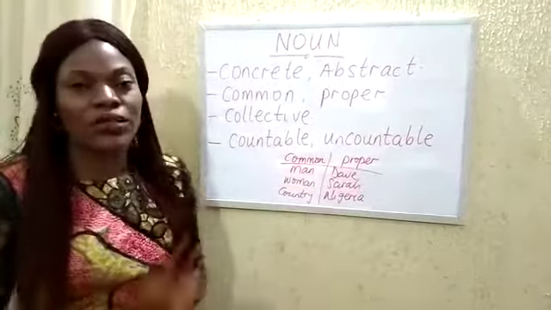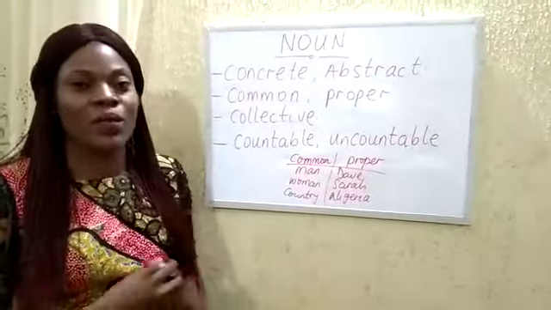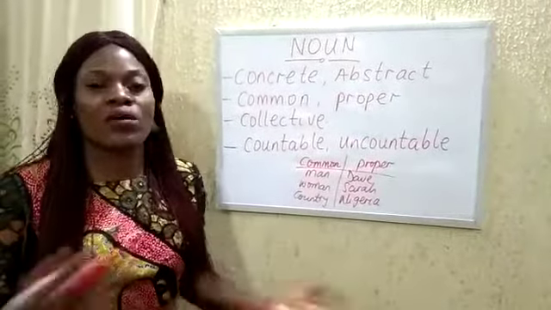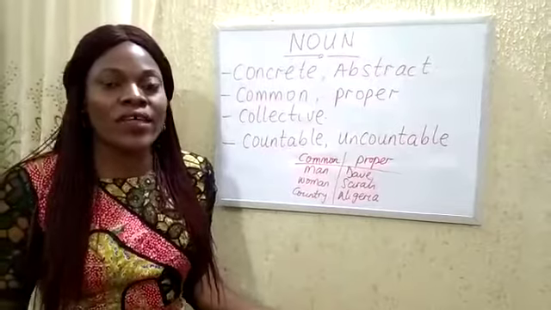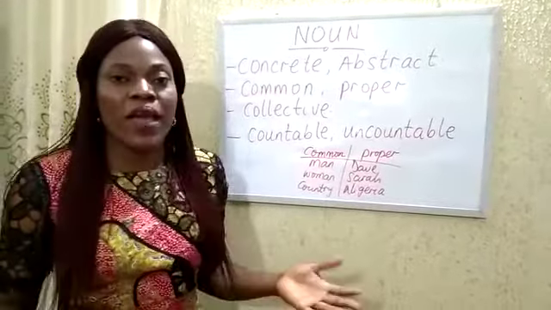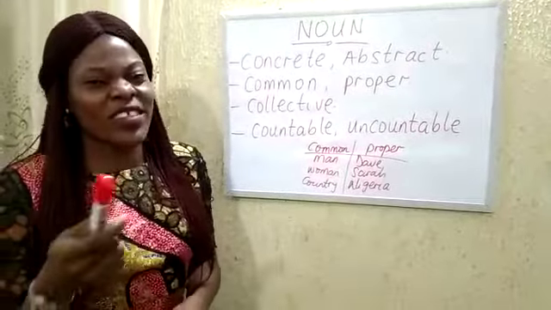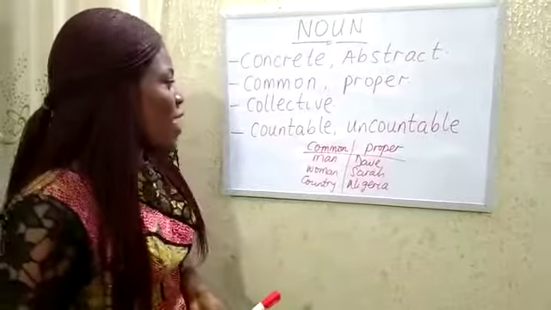Now we have countable nouns, just like the name implies. These are nouns that we can count. We can count houses, we can count cars, we can count plates, cups, spoons, we can count books, pencils, crayons, and the list can go on and on and on. Just add your own examples, okay?